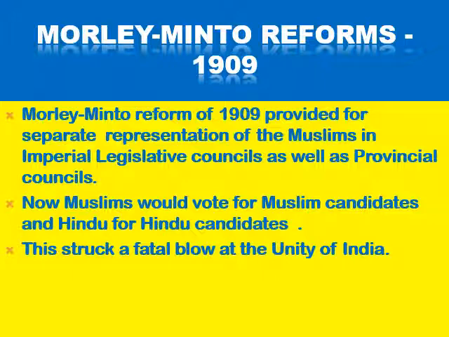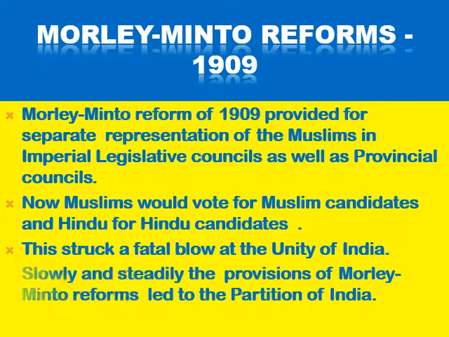So the Morley-Minto reforms put a stamp on the issues of the Muslims to form a new organization. Slowly and steadily, the provisions of the Morley-Minto reforms led to the partition of the country in 1947.